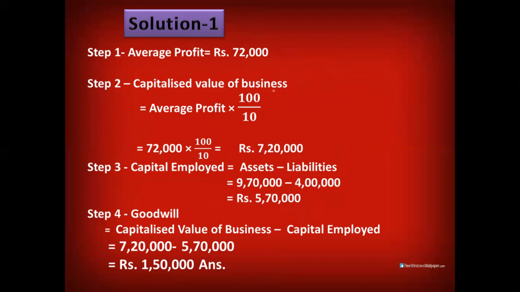Similarly, in step 3, we need to find out net assets or capital employed. Assets are given, liabilities are given. When we put them into the formula, we get 5,70,000, that is the capital employed. Now to calculate goodwill, we will do step 2 minus step 3, that is capitalized value of business minus capital employed. So this comes to 1,50,000. In this way, we are able to calculate the value of goodwill by the capitalization of average profit method. So there are 4 steps that you are expected to follow. Let's discuss another example.